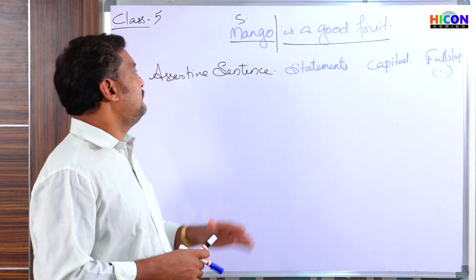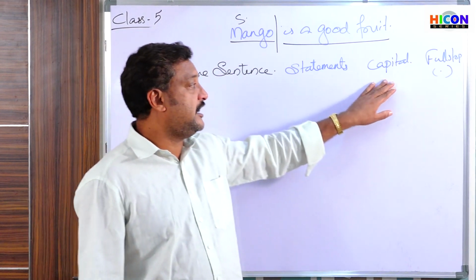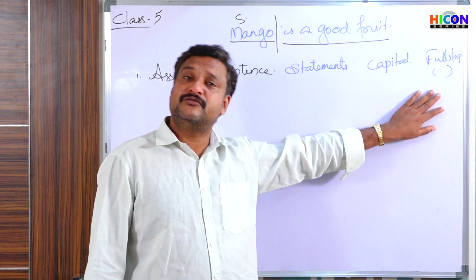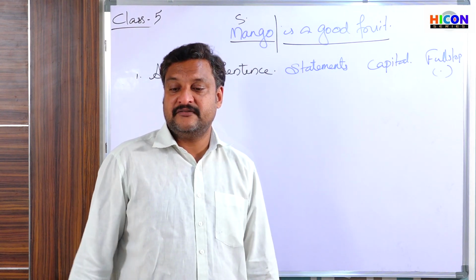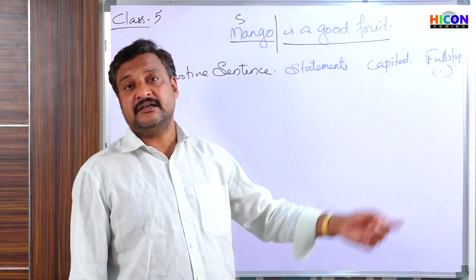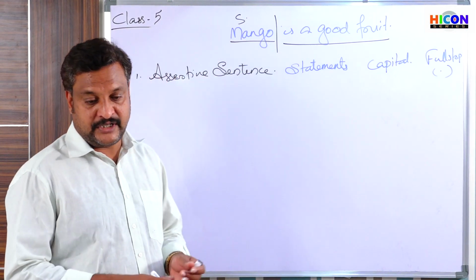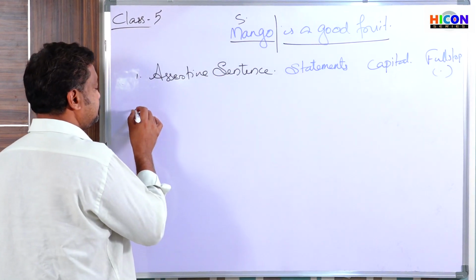They will have a subject and a predicate, and they start with a capital letter and they end with a full stop. So assertive sentences are sentences which start with a capital letter and end with a full stop. Then the second one is